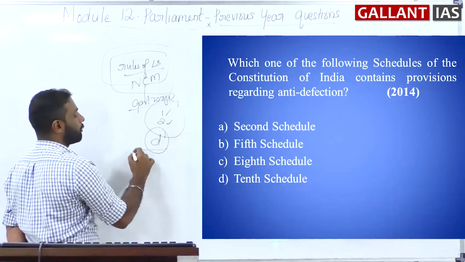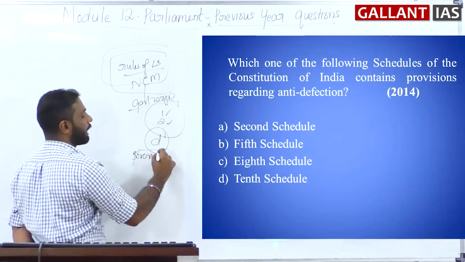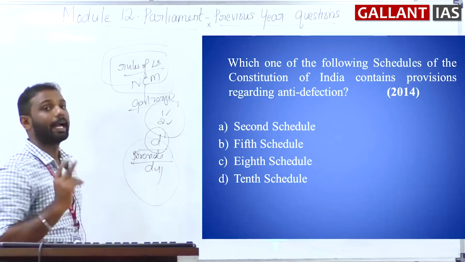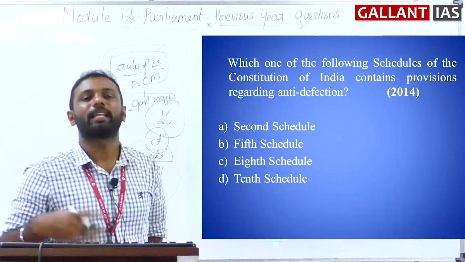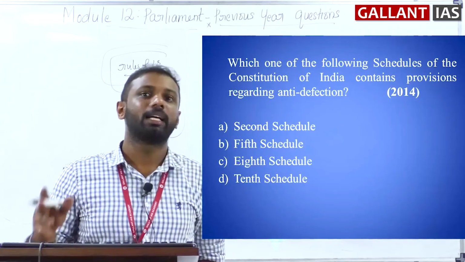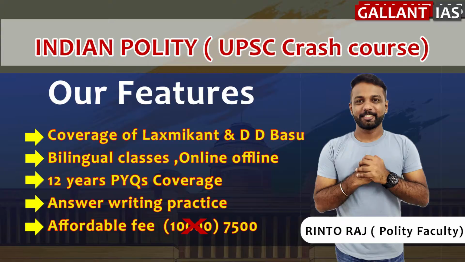And the speaker or the presiding officer is the authority to disqualify a person based on the provisions of anti-defection law. But that is judicially reviewable, because in the Kihoto Hollohan case, the Supreme Court said that the decision of the speaker can be questioned before the court. Okay, it is judicially reviewable. Clear? The answer is option D, that is 10th schedule.